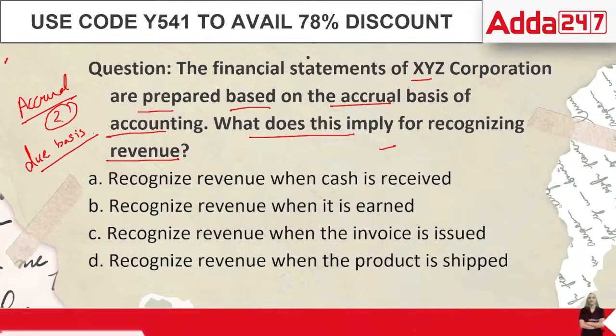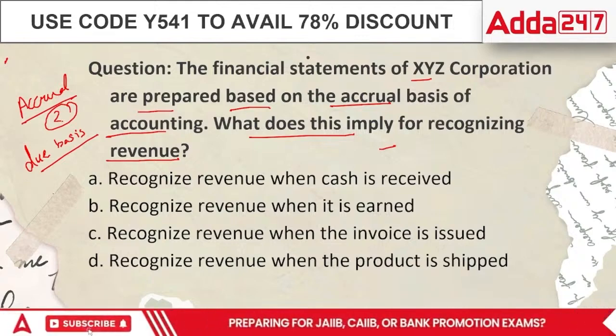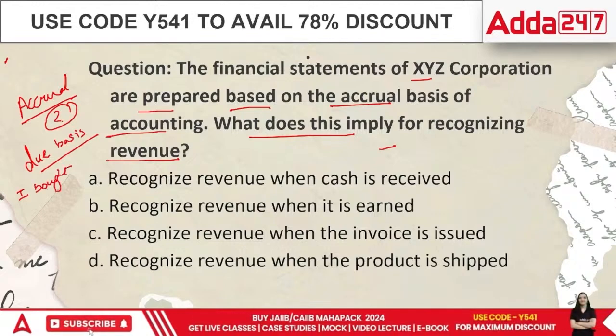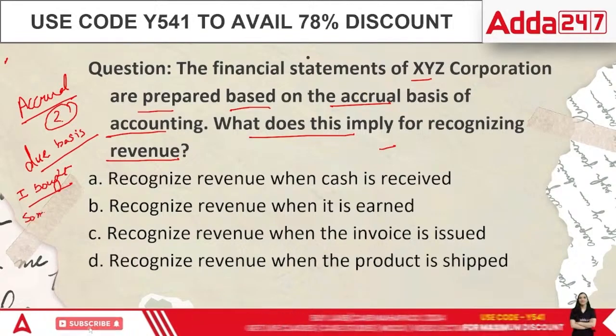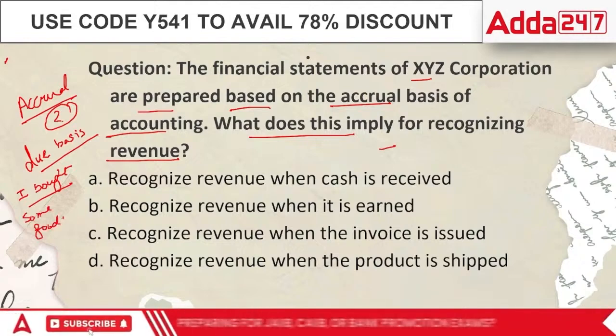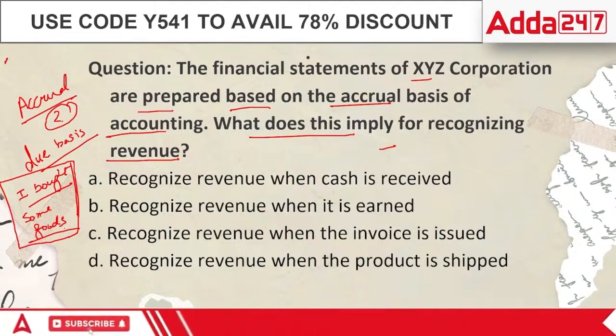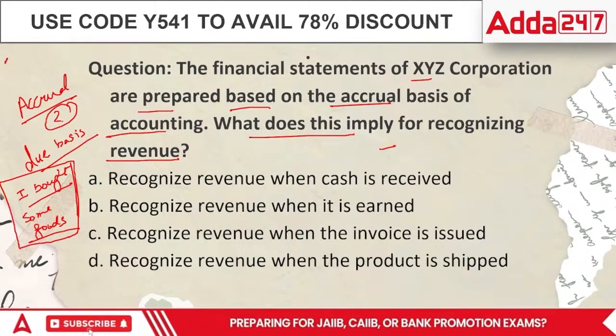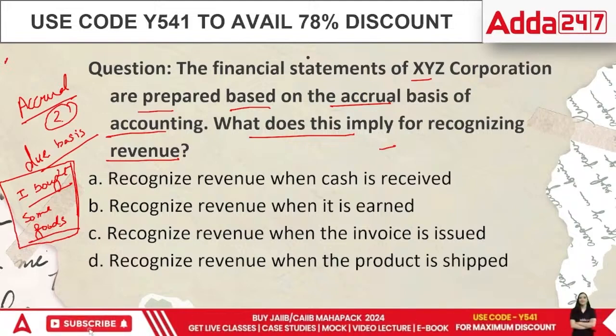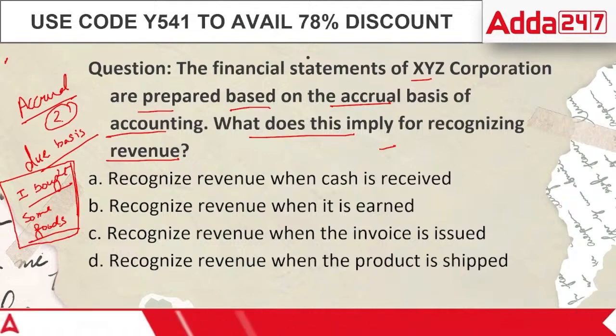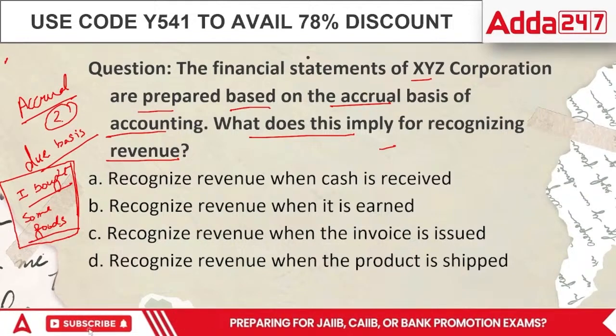It's correct even. Acha, think about it. Why isn't it correct? Basically, I bought some goods. I have just bought some goods. As soon as I've bought the goods, I am supposed to pay someone. The point is, I don't remember their name. If I don't remember their name, I won't pay them. And if there is nothing in the books of accounts, they will come to me and sue me that you were supposed to pay, but you didn't.